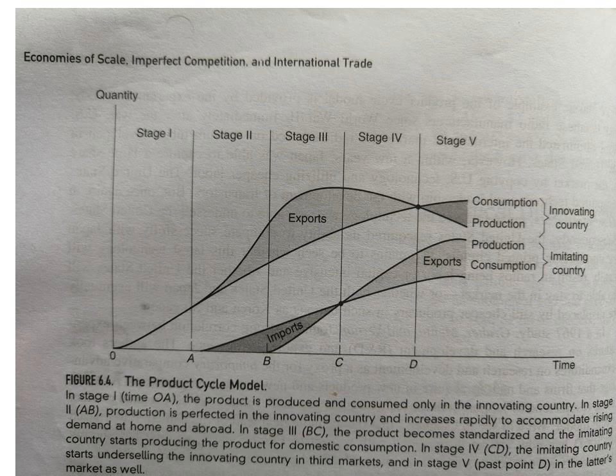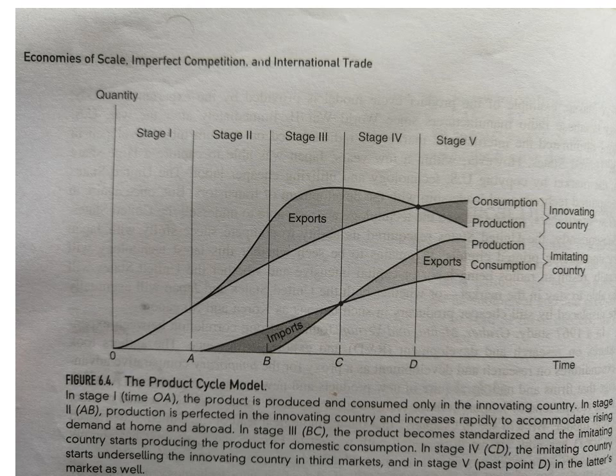Last stage, stage 5, past point D. The imitating country starts underselling the innovating country.